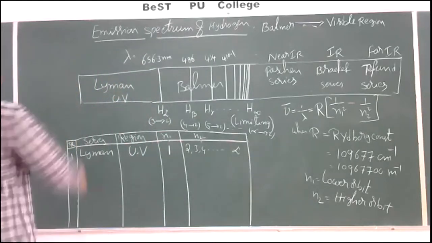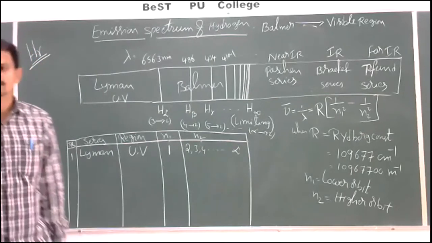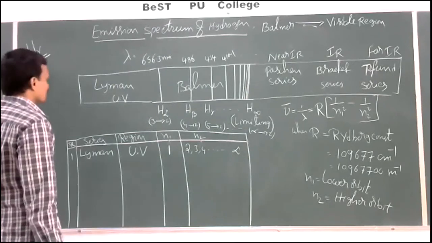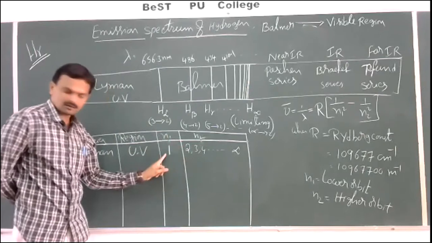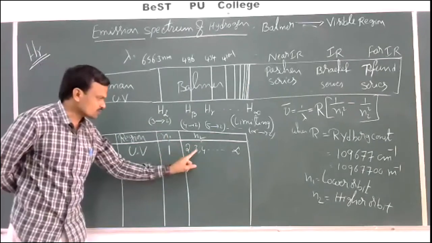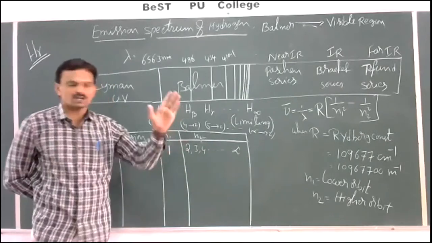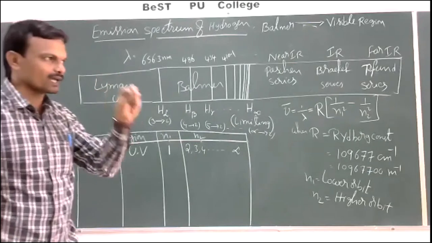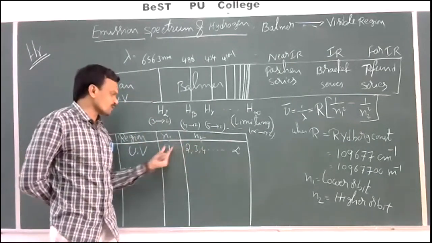Now let us see. I want an H gamma line in Lyman series. So when will the H gamma line be obtained in Lyman series? See, what is the first line? 2 to 1, that is H alpha. 3 to 1, H beta. 4 to 1, that is H gamma. So in Lyman series, gamma line will be obtained when electron jumps from 4th orbit to 1st orbit.